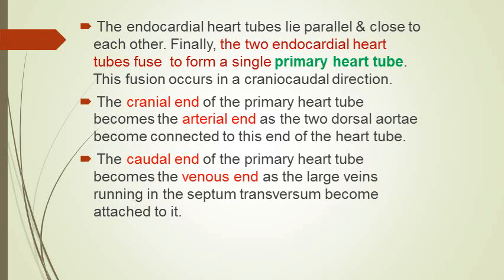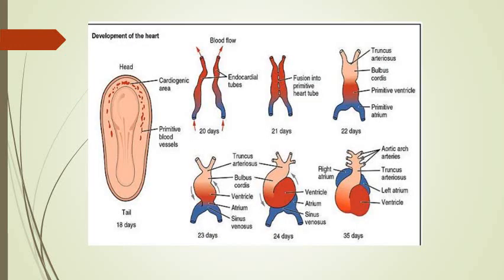The diaphragm will also develop from the septum transversum. The large veins, the common cardinal veins, vitelline veins, and umbilical veins, three on the right side and three on the left side, these six veins are running in the septum transversum. So this diagram shows you